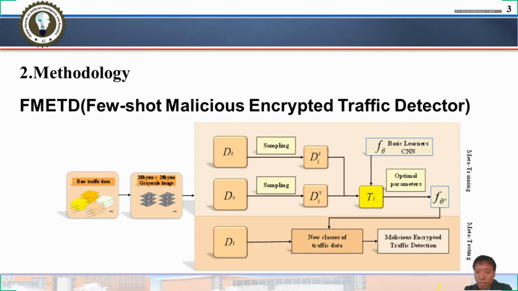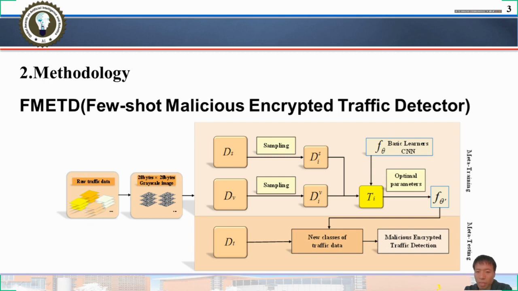MAML is a high-level cross-task learning strategy that can find an optimal set of initialization parameters for a deep learning model, so that the model with this initialization can quickly adapt to a new task using only a few samples. During meta training, multiple tasks are sampled from the dataset D, and the model is trained with key samples from this task to obtain its parameters theta.